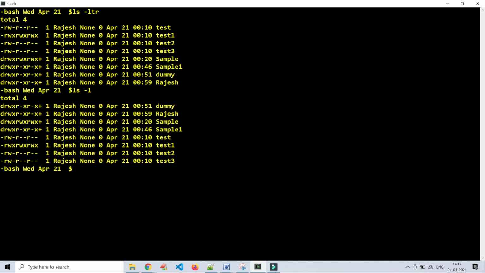There you can see, in each row, the first character denotes the type of the file. Here it is showing D, which means this is a directory, and this is a directory.